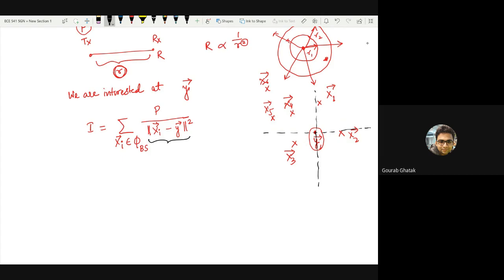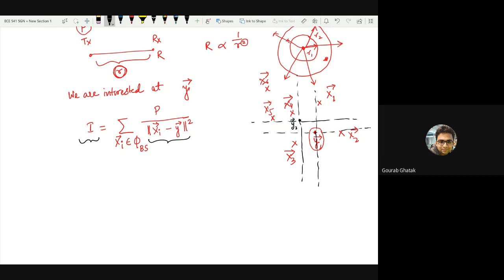On the other hand, from the perspective of some other point, let's say y2, which means the origin from the perspective of y2 is located at y2, the same set of 6 base stations have a different spatial configuration, right? So if we take any such generic point, we can consider that the spatial configuration of the base stations around that point forms a point process, and accordingly the sum of the powers which you receive from all these base stations is a random variable.